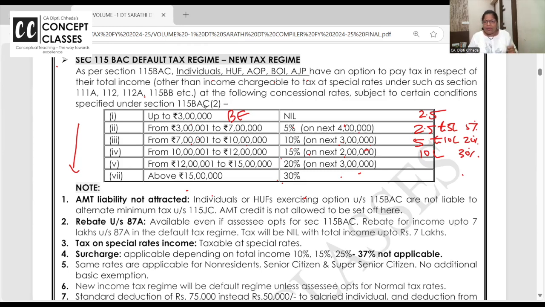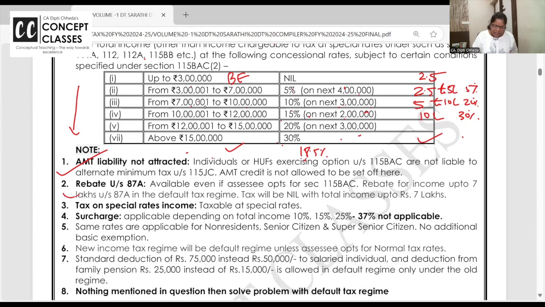Okay? If you are going for the default tax regime, alternative minimum tax, you remember? 18.5% on the adjusted total income. That's not applicable. So you compare the old regime and the new regime, whichever is beneficial, you can go. Okay. Rebate is available. I have given a very nice comparison down. In the old regime, if your income is up to 5 lakh, then from the tax you get a rebate of up to 12,500.